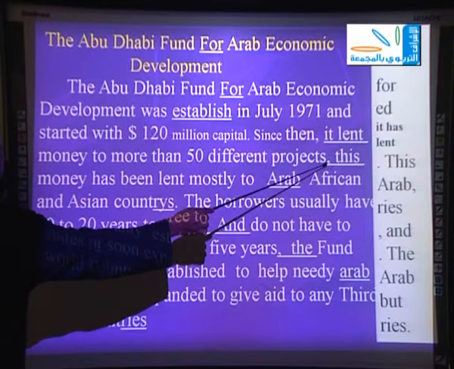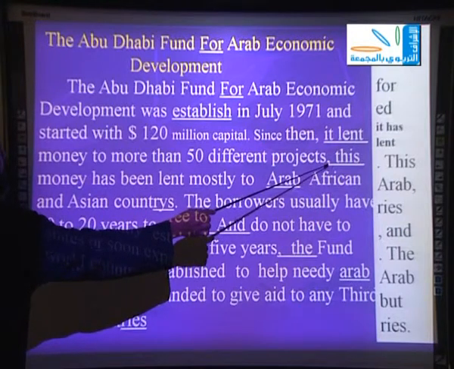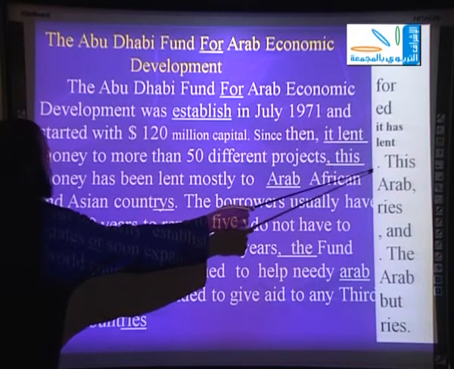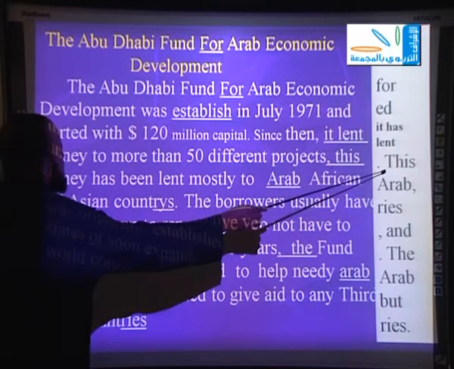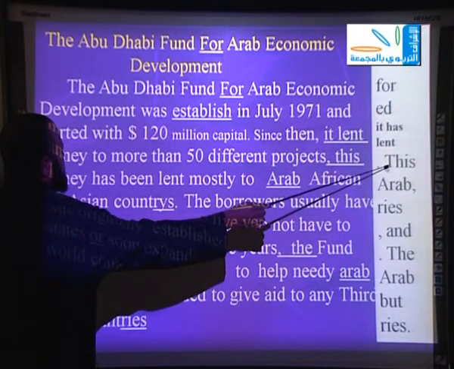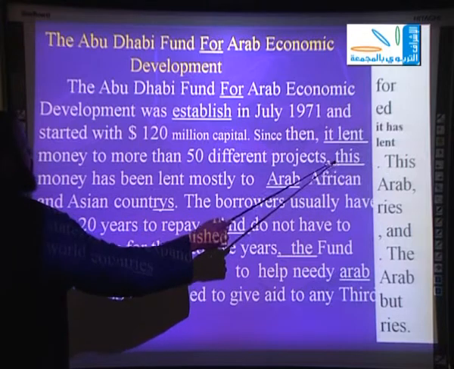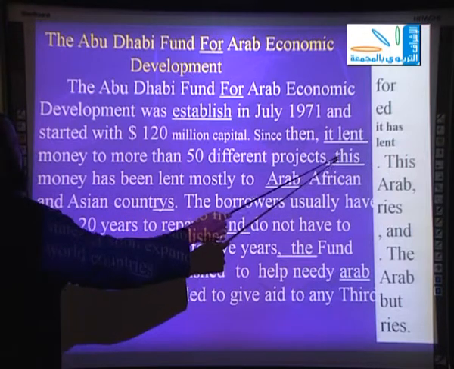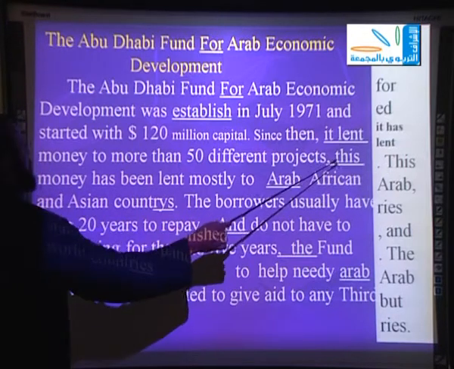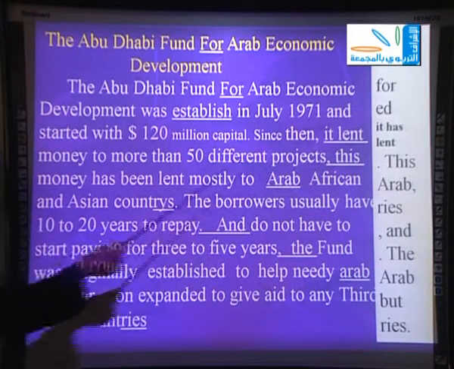The next line, line number 4, is money to more than 50 different projects, comma, this. This is the mistake of this line. It should be full stop. So we changed the comma into full stop. Then capital T instead of small t.